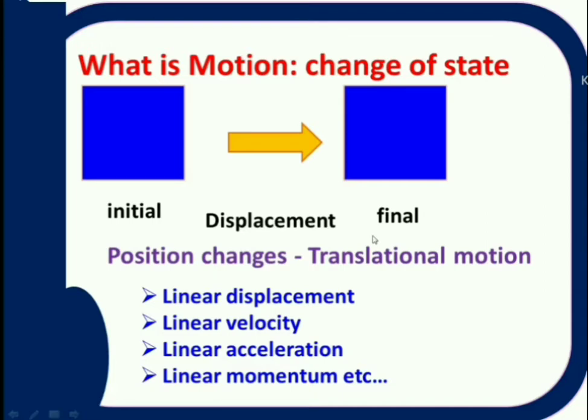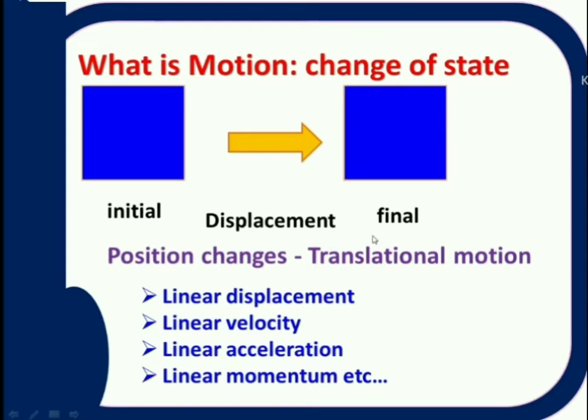They are different. Translational motion is characterized by displacement. That means body gains displacement. Displacement means the distance between initial and final position. This is called displacement or linear displacement.